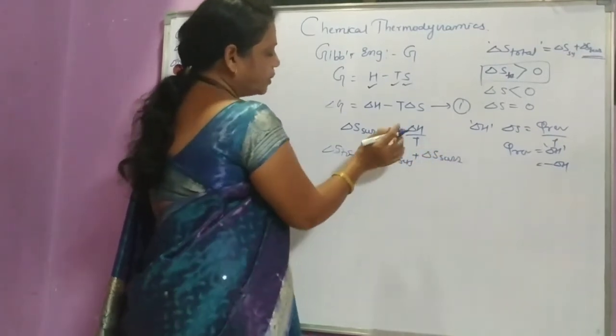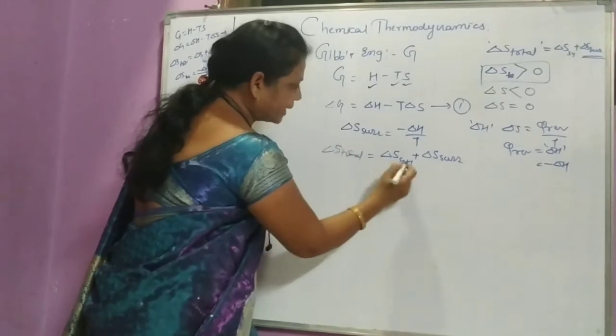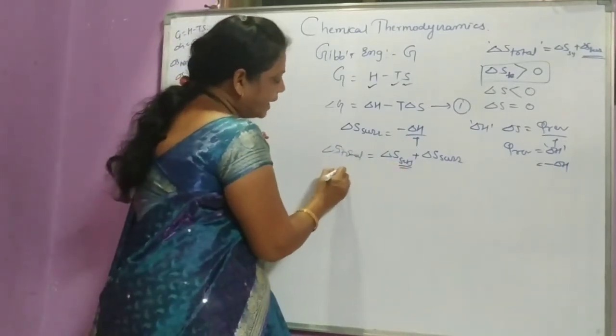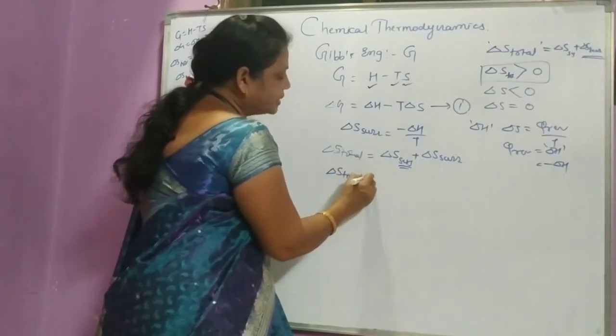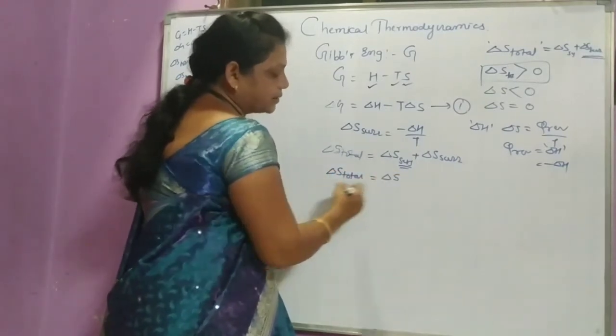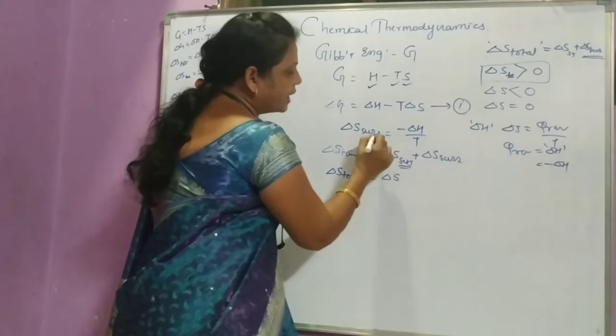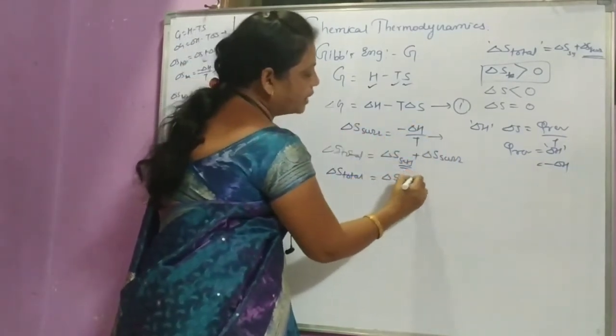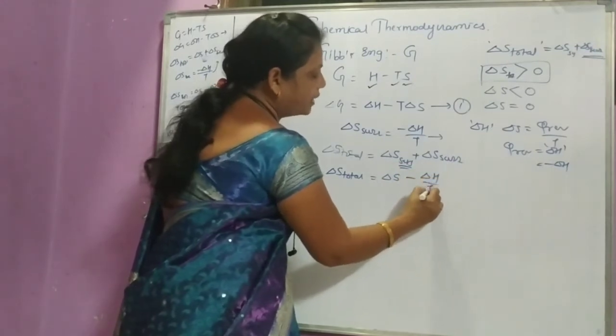Here the word system is skipped, so del S total is equal to del S plus del S surrounding, which is equal to minus del H upon T.